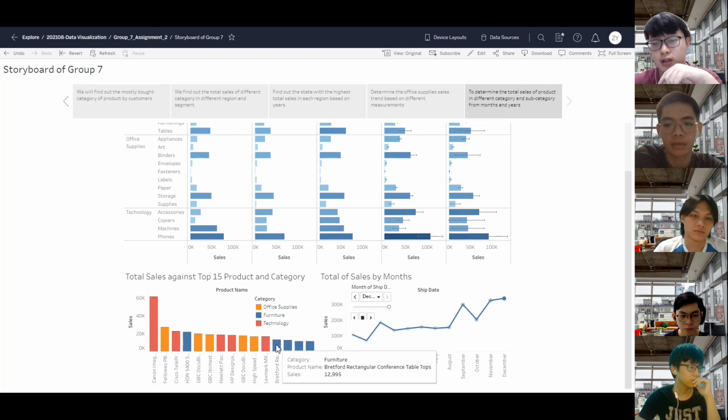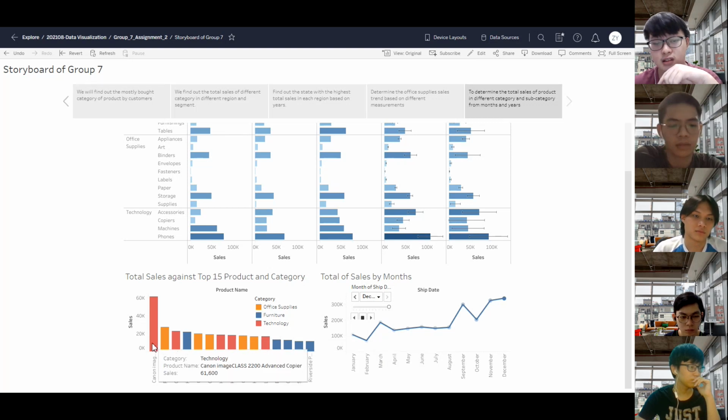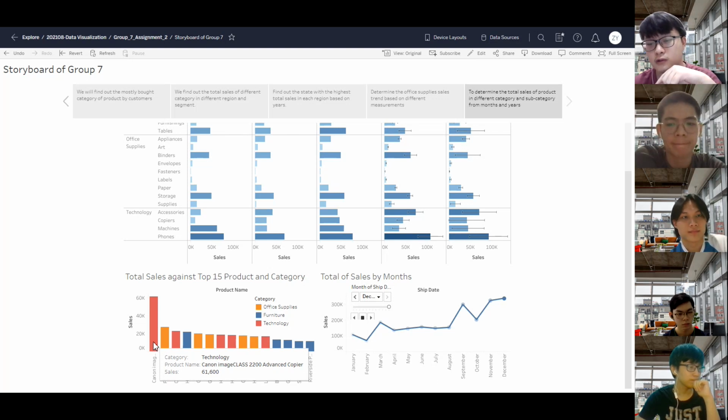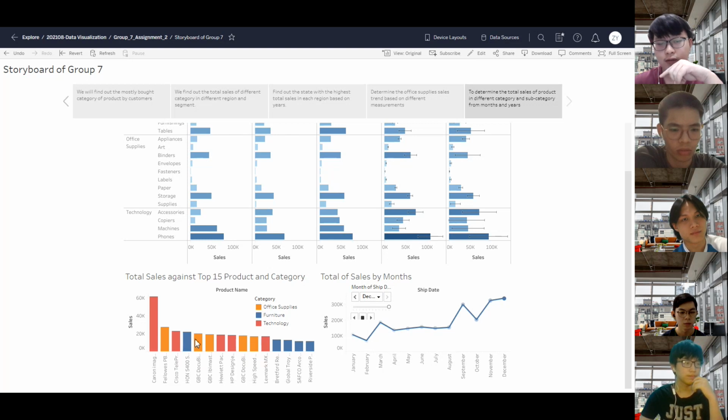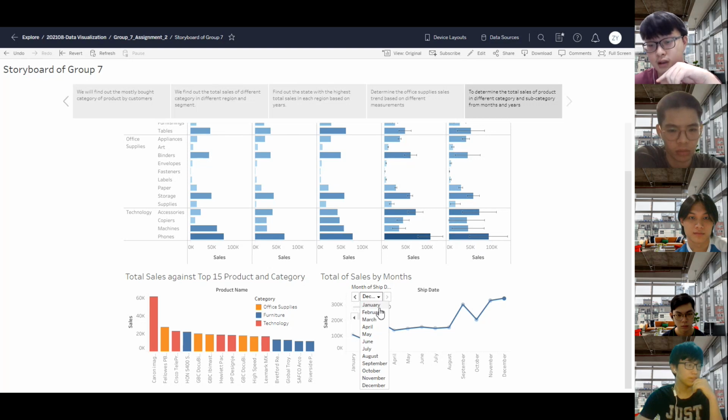Based on the graph, we can see that the more people are interested in technology compared to other categories, where the result have reached 60K of total sales for one of the technology category.